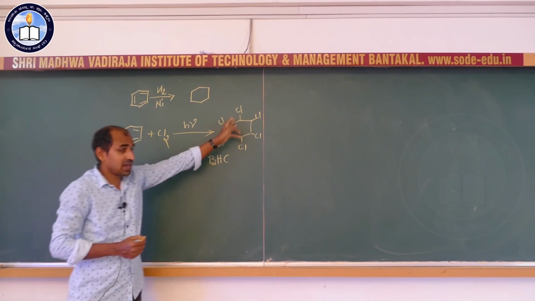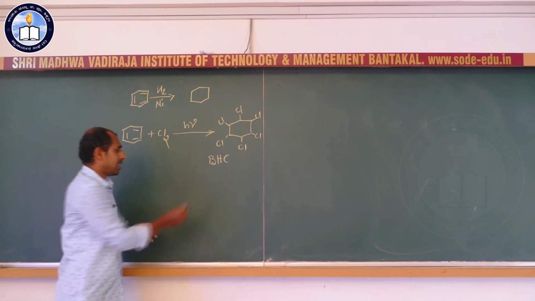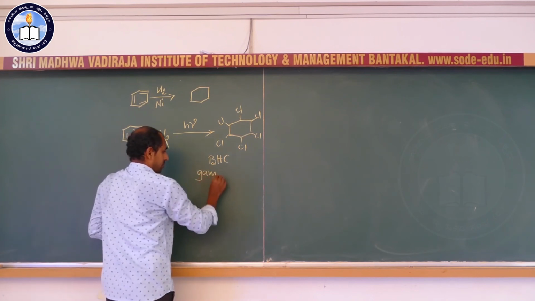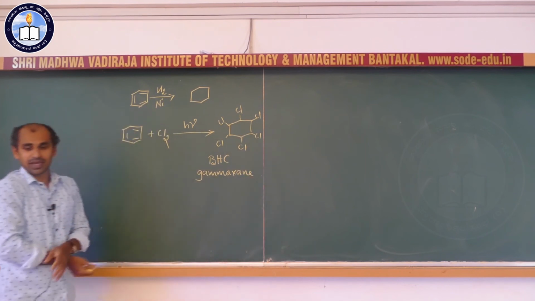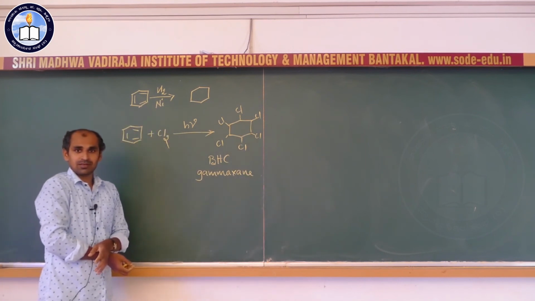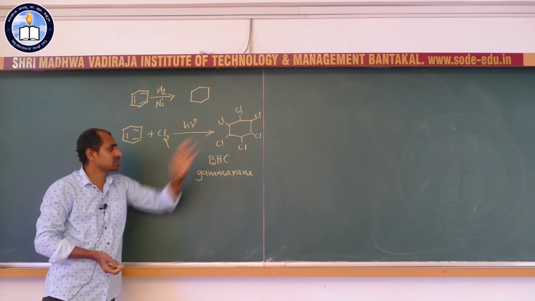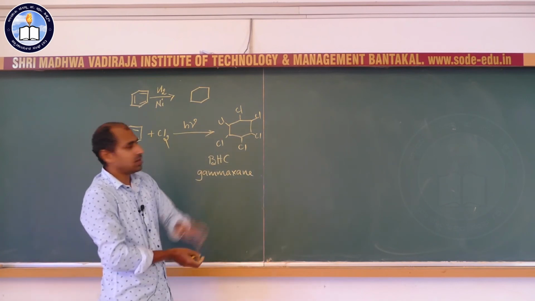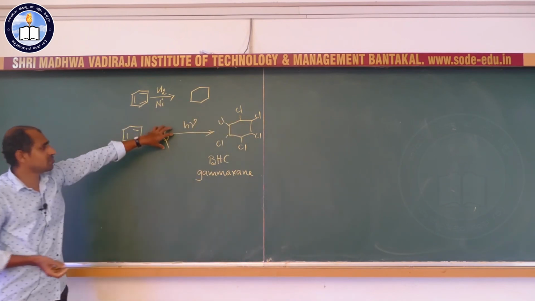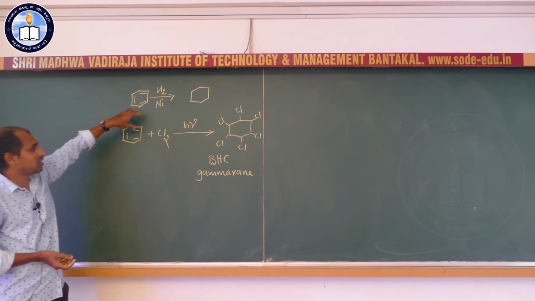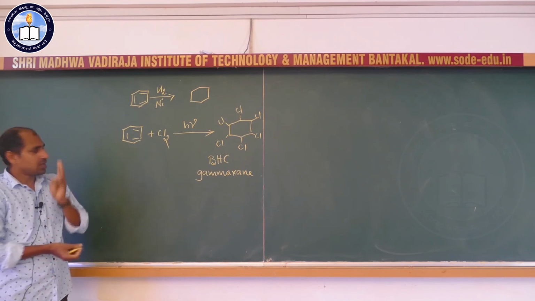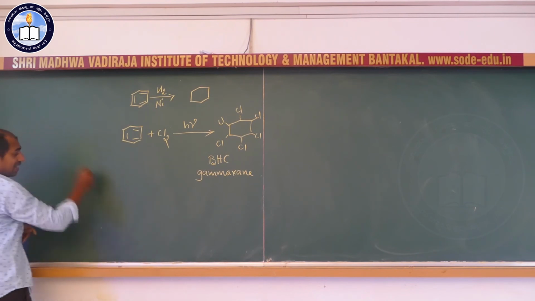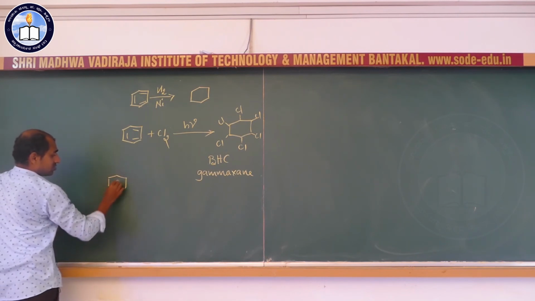This molecule also has one more common name, gamexane, which you may use in your home. Gamexane is nothing but benzene hexachloride, obtained by addition of chlorine on the benzene molecule in the presence of sunlight. Now you should remember that there are 2 reaction conditions.